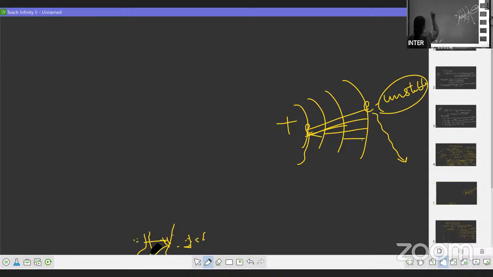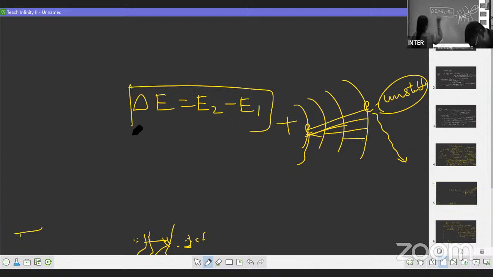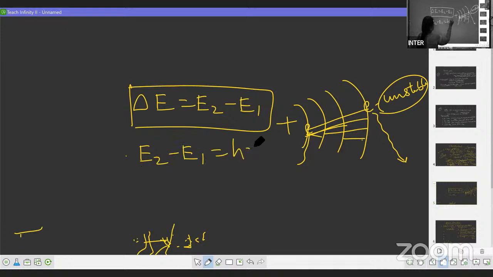Now, the energy change of the electron, delta E, is equal to E2 minus E1: the energy in the higher state minus the energy in the lower state. So E2 minus E1 is equal to h nu.